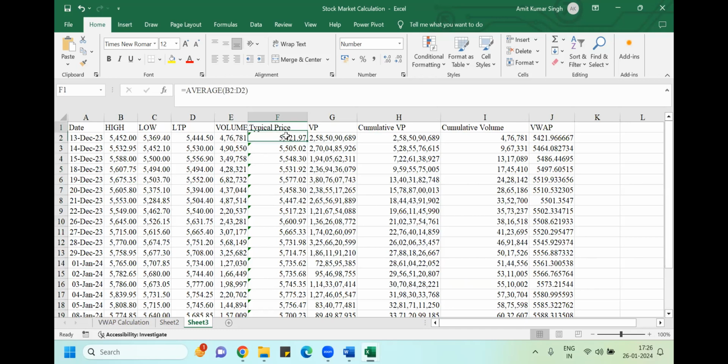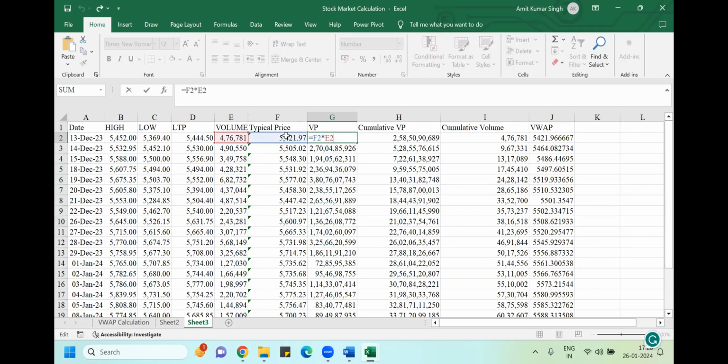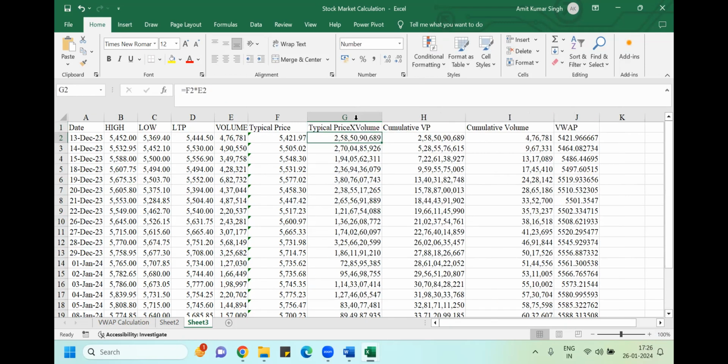Once you got the typical price every day, multiply your typical price with volume. Do this for every day. This is basically the product of typical price into volume. What is the typical price? It is the average of highest, lowest, and closing. Once you get that, multiply the typical price with volume. Volume data you will get every time when you download the data.